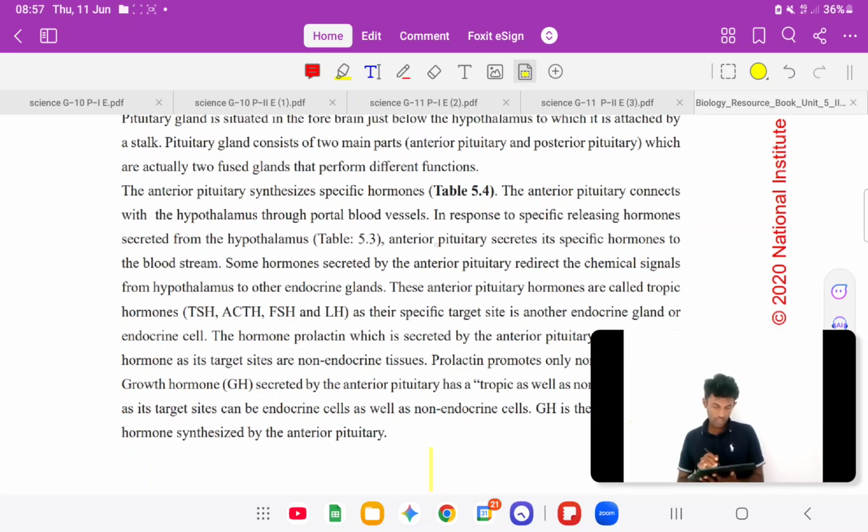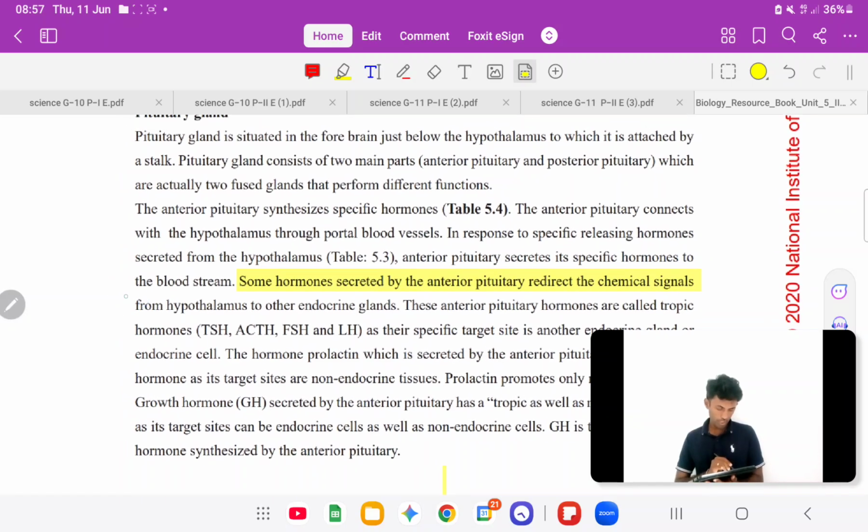Some hormones secreted by the anterior pituitary redirect chemical signals from the hypothalamus to other endocrine glands. These anterior pituitary hormones are called trophic hormones.